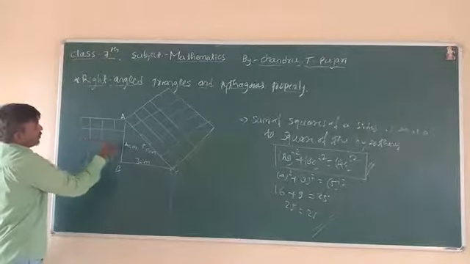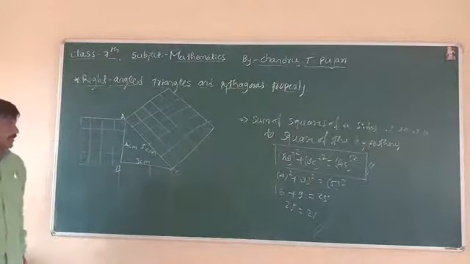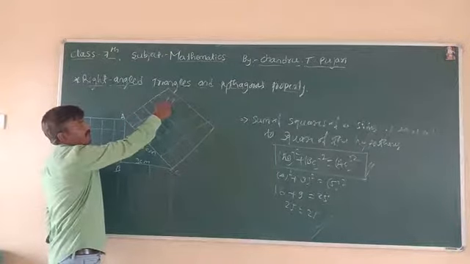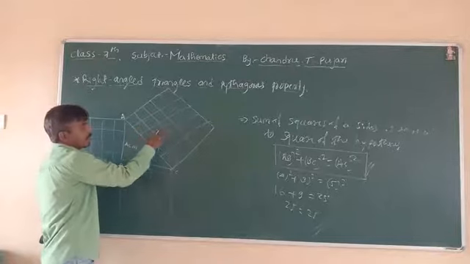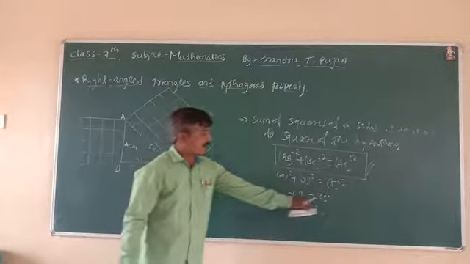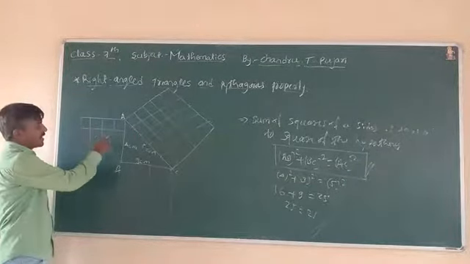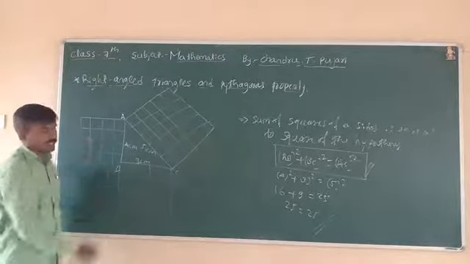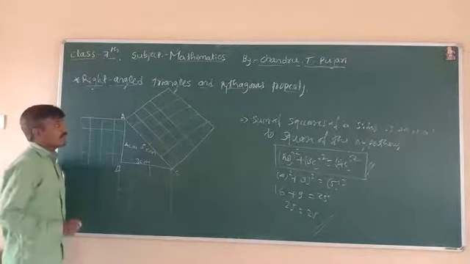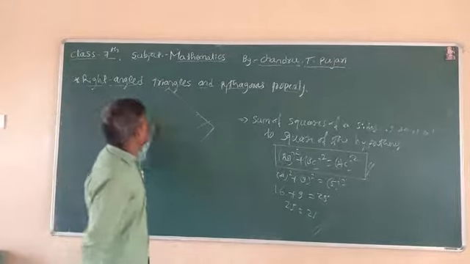Counting the units of the big square: 1, 2, 3 up to 25. The square on AB has 16 units, and the other has 9 units. This is the Pythagoras theorem. Next, let us take some examples on the Pythagoras theorem.